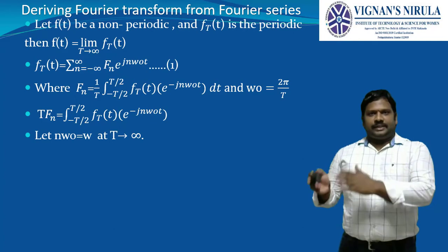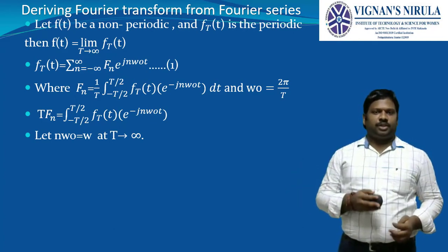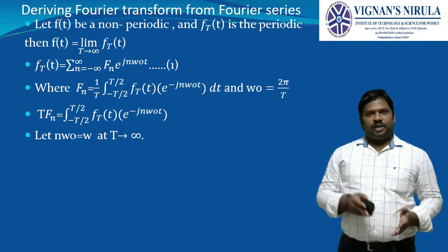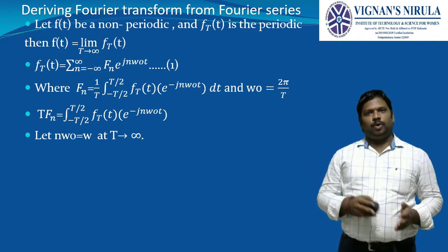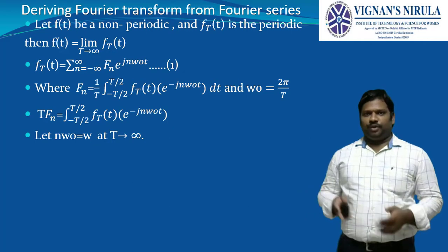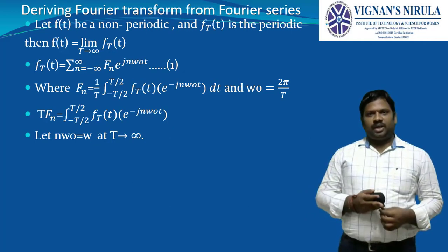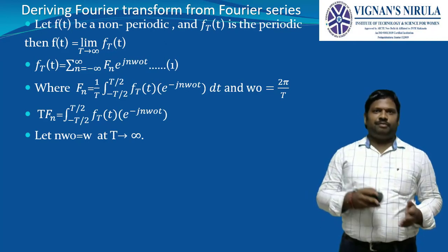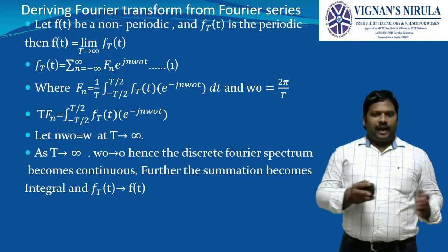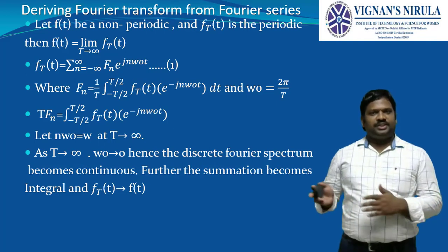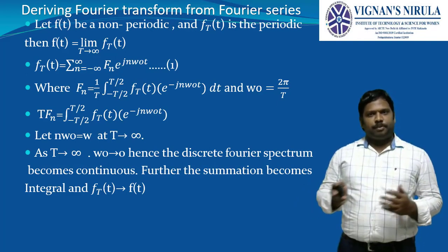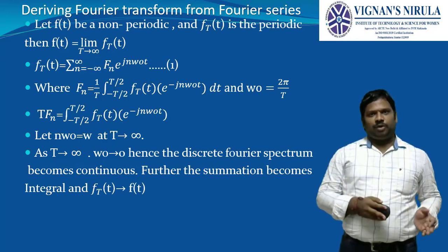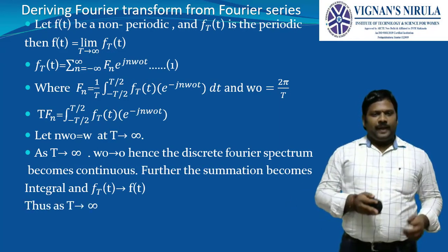And let us consider that n times omega naught will be considered as omega. As n times omega naught means n multiples are present, we are considering a very small value of omega as T tends to infinity. Why is this condition considered? At T tends to infinity the periodic signal will become the non-periodic signal, and as omega naught tends to 0, the discrete Fourier spectrum becomes continuous. Further, the summation becomes the integration and f_T(t) tends towards f(t).